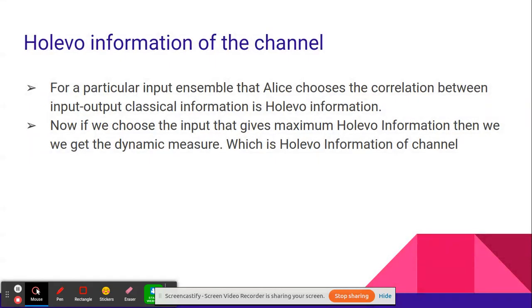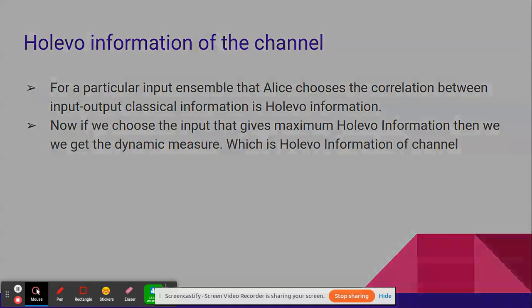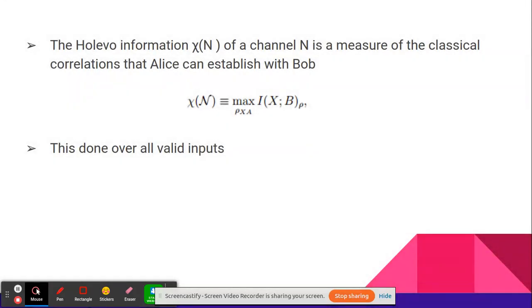For a particular input ensemble that Alice chooses, the input-output correlation information is the Holevo information. Now say that the input we choose should be such that the Holevo information is the maximum. That is what we call the Holevo information of a quantum channel. Now that is mathematically represented here. Note that the inputs which are given should be valid inputs.